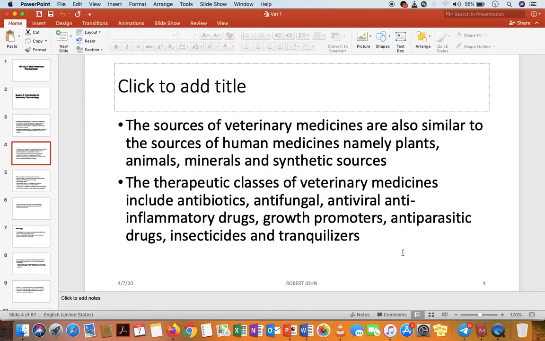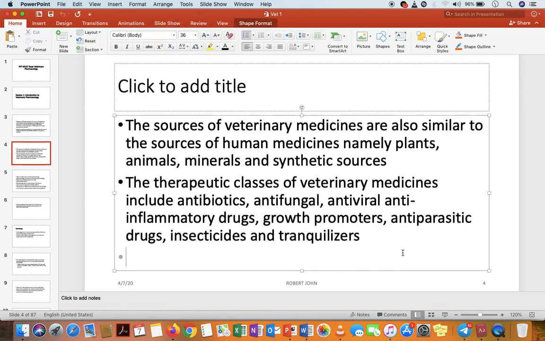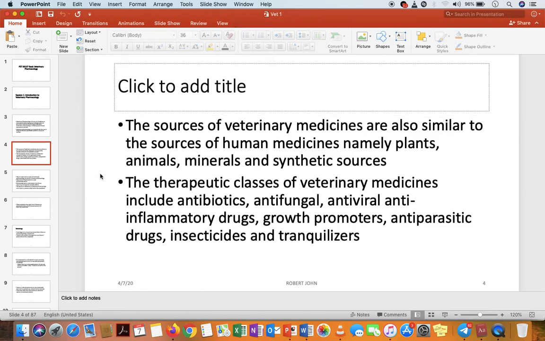There are so many sources of veterinary medicine. In pharmacology we are talking of medicines, and you all know the difference between medicines and drugs. We use medicines in veterinary also, and the sources are similar to the medicine sources found in human medicine.